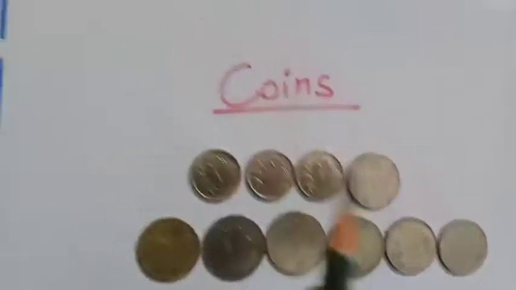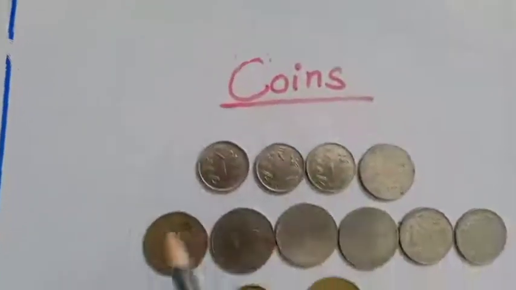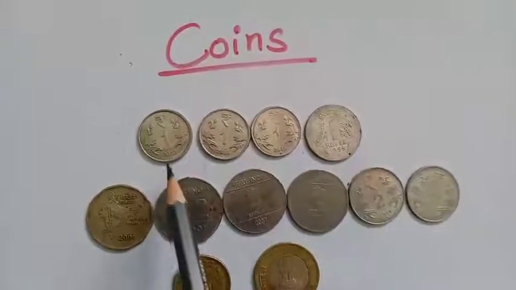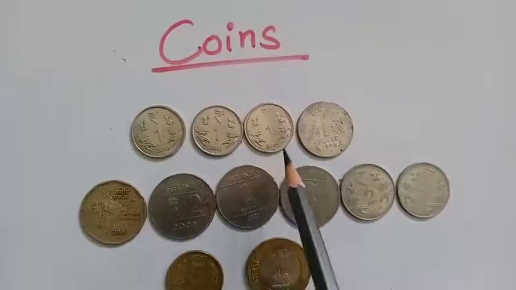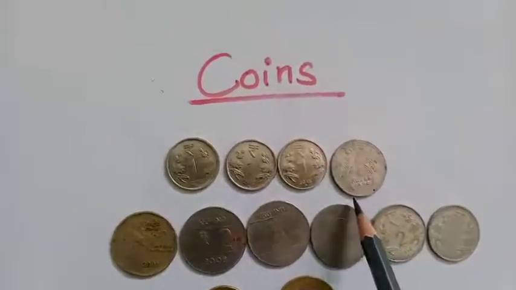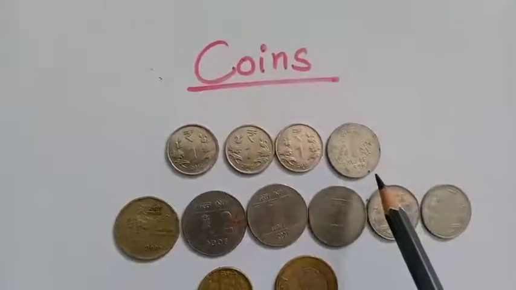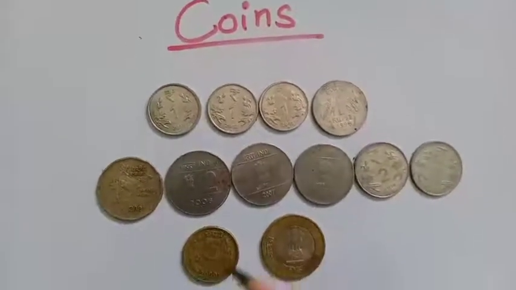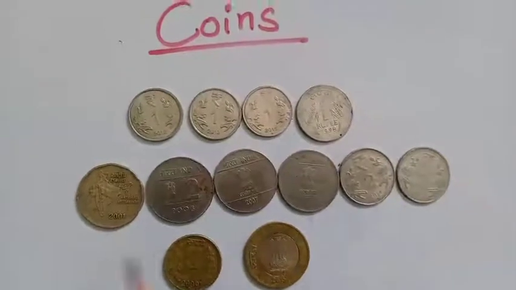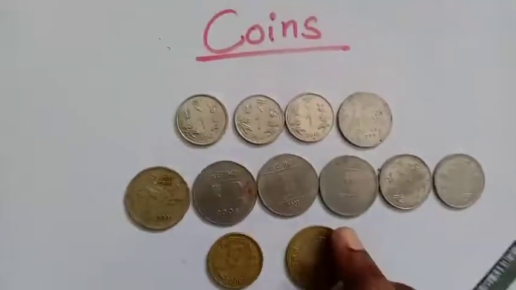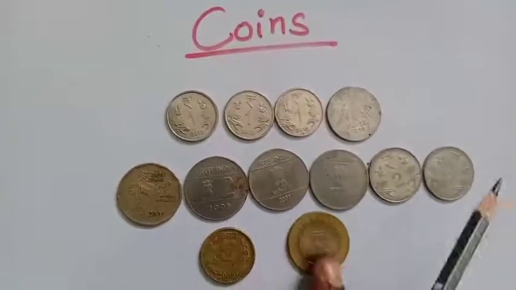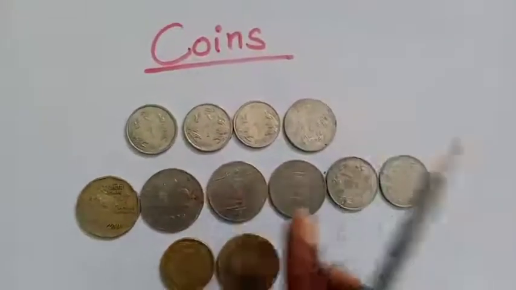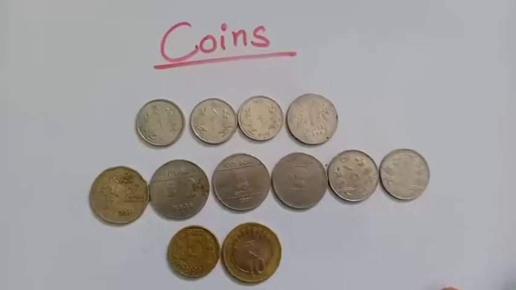One thing you can observe here, children, is that these coins were launched in different years. You can see here 2012, 2013, 2015, and this is 1998. So they launched these coins in different years. You can see 2 rupee coins also, and this is a 5 rupee coin, and this is a 10 rupee coin. You can collect more coins and learn more about them.